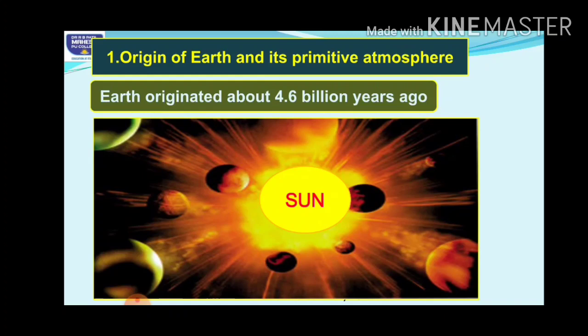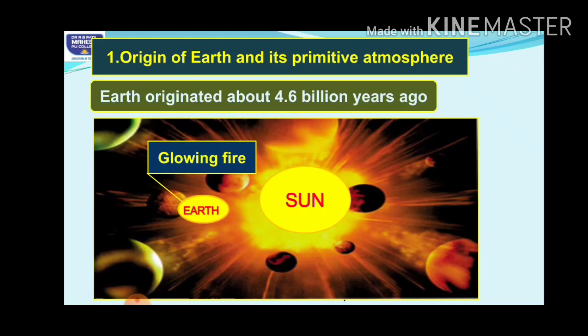According to these scientists, Earth was initially a part of the Sun itself.